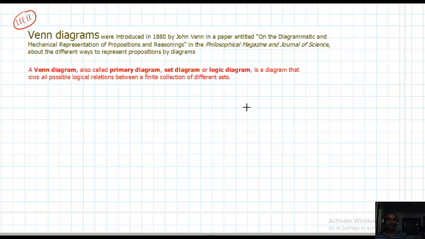So in 1880, John Venn first used these diagrams to represent sets. After that Euler extended it. Sometimes these diagrams are called Euler and Venn diagrams. Just by using some simple geometrical figures, they represent sets.